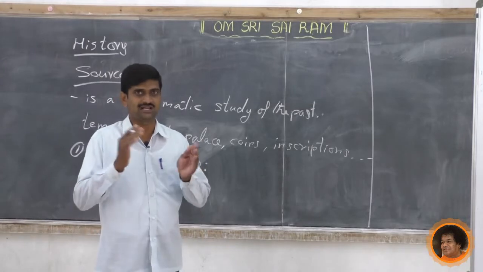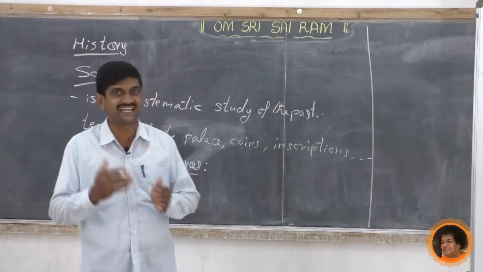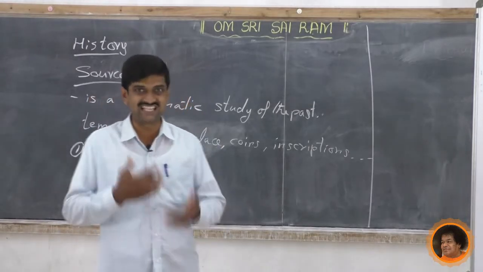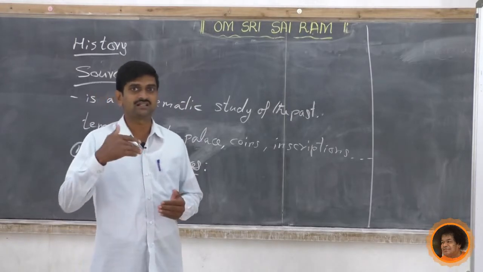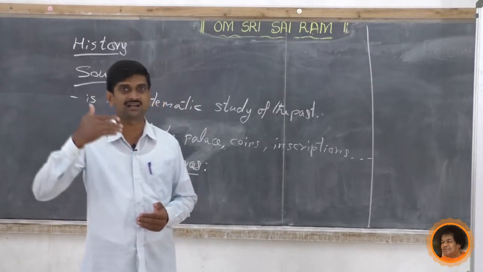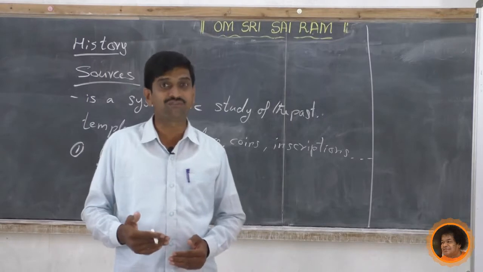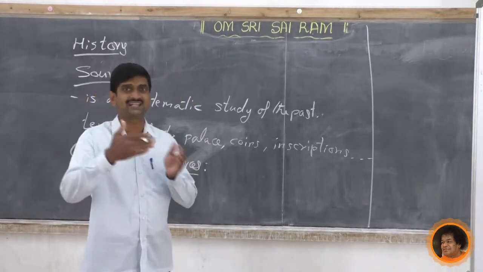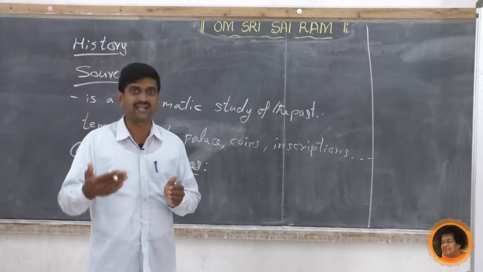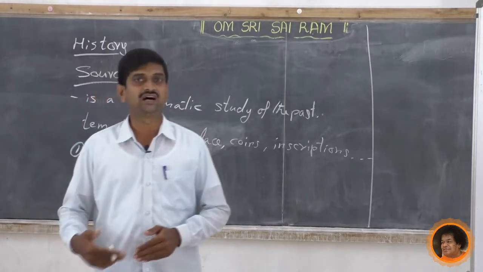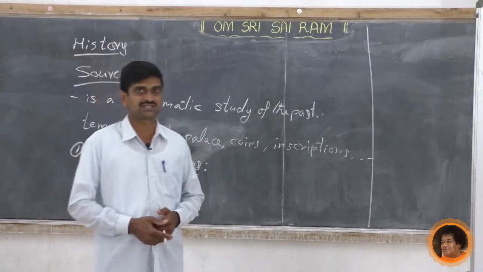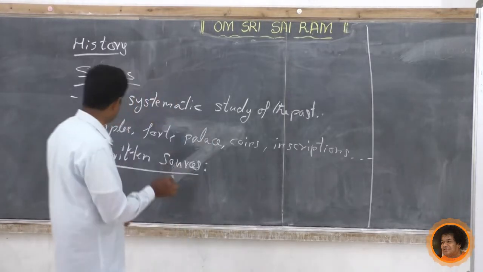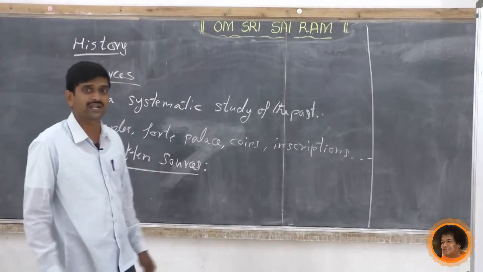By reading the literature as it is, we will get the total picture. It will directly or indirectly influence us, and bring the then period in front of us. That is why these written sources are important.